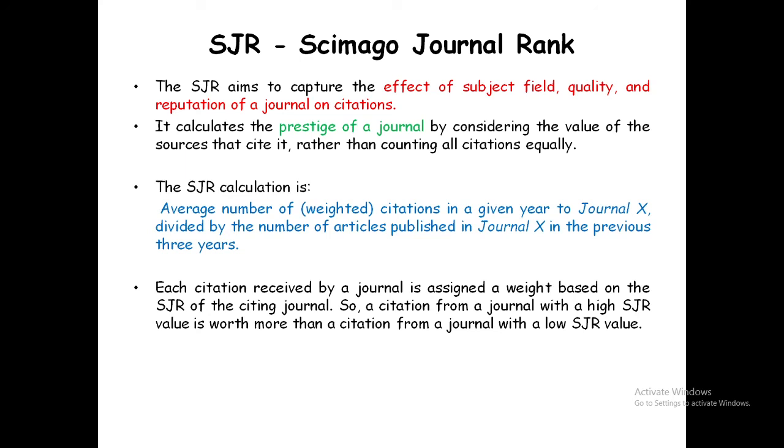The SJR calculation is the average number of citations in a given year to journal X divided by the number of articles published in journal X in the previous 3 years. Each citation received by a journal is assigned a weight based on the SJR of the citing journal. So a citation from a journal with a high SJR value is worth more than a citation from a journal with a low SJR value.